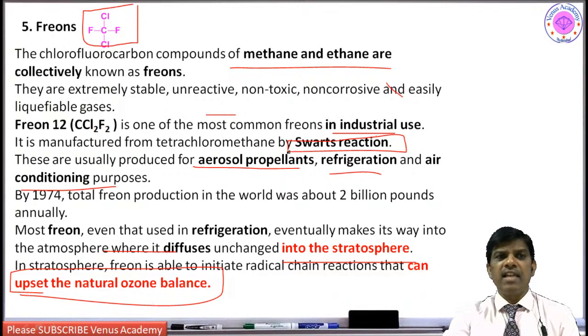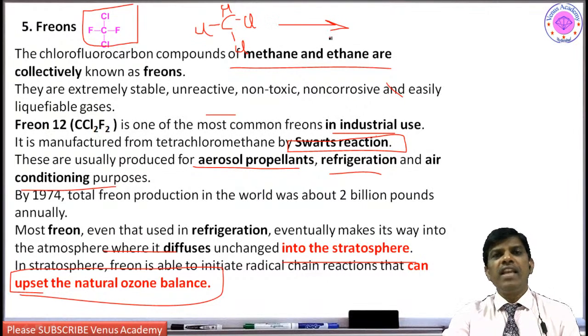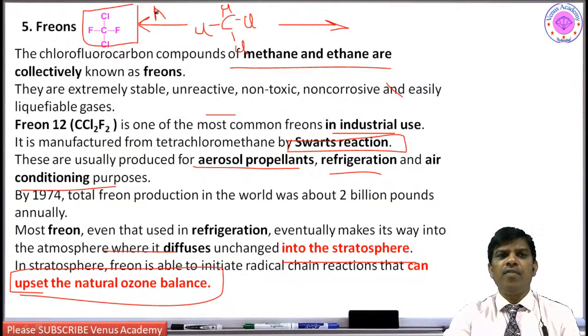And let me take the Swarts reaction. What is the Swarts reaction? I explained yesterday: the preparation of fluoro compounds from halogenated compounds. If I take tetrachloromethane and use iodine, it is the Finkelstein reaction, but fluorine compounds do not undergo the Finkelstein reaction. Then how do we make this fluoro compound? Simply treat it with silver fluoride. This reaction with silver fluoride is known as the Swarts reaction. By the Swarts reaction you make freons.